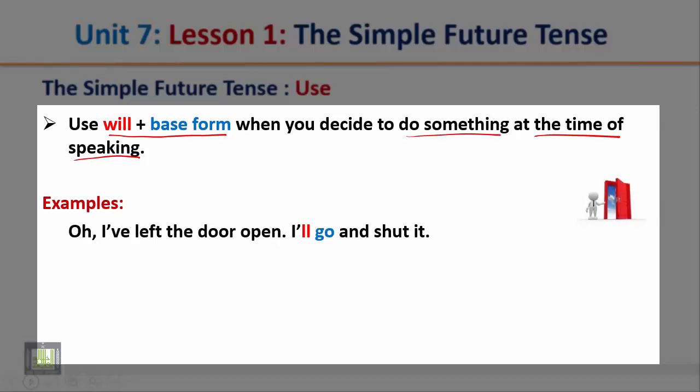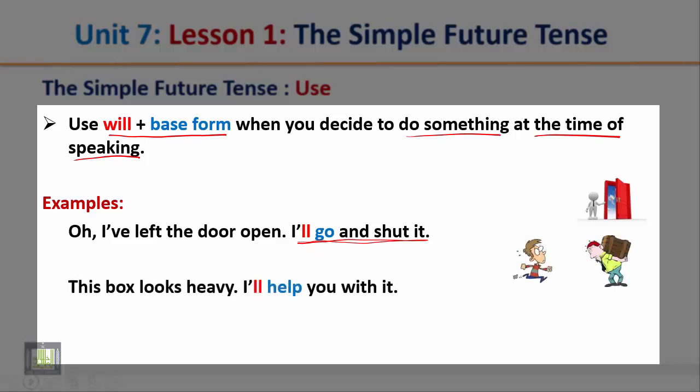Examples. Oh, I left the door open. I'll go and shut it. Notice here that the decision is made now at the time of speaking. I'll go and shut the door. This will happen in the future, but the decision is made at the time of speaking.